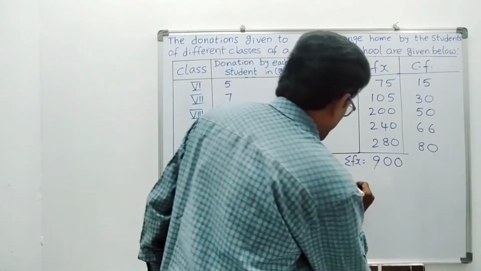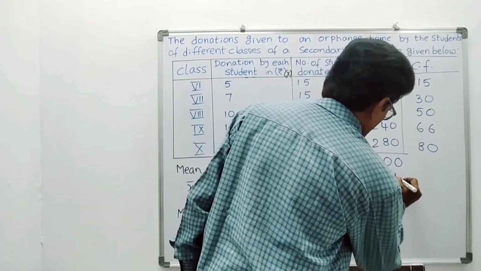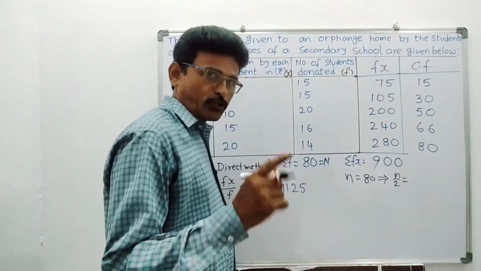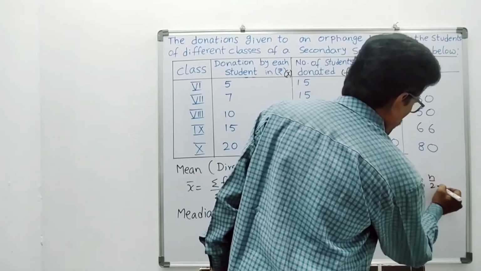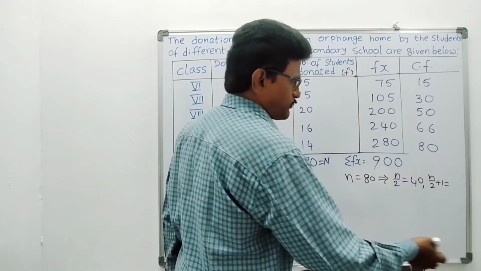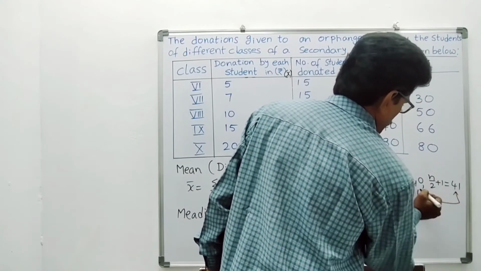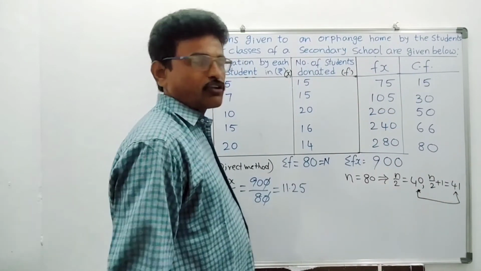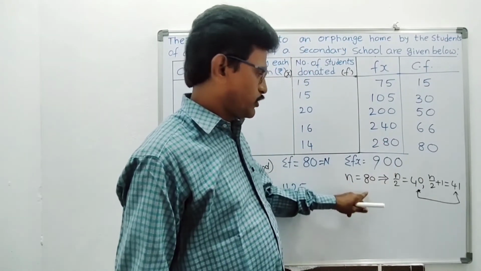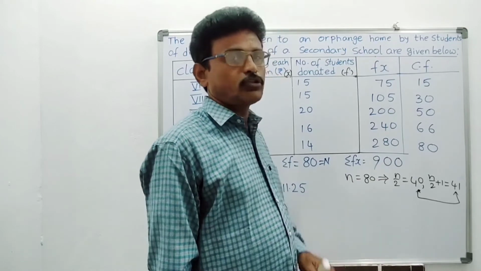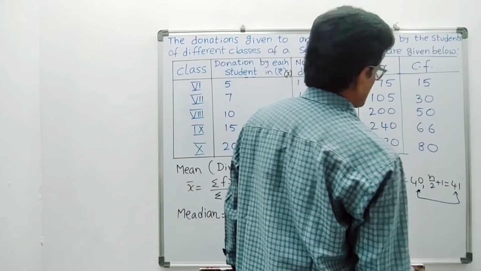Say n is how much? Total number is 80. That implies n by 2, you have to calculate. 80 by 2 you will get 40. Now n by 2 plus 1, the immediately next observation, that is 41. These two observations, 40 and 41, you have to see where they are coming in the cumulative frequency. In the first problem also I told like that. So n is an even number, so you have to catch two values, the 40th and 41st observation.